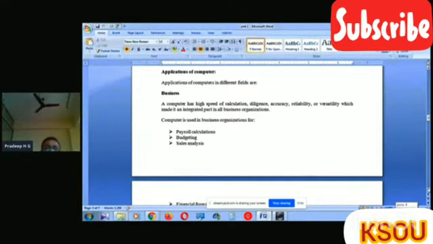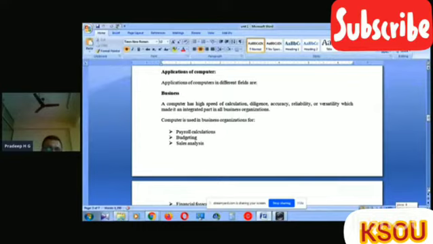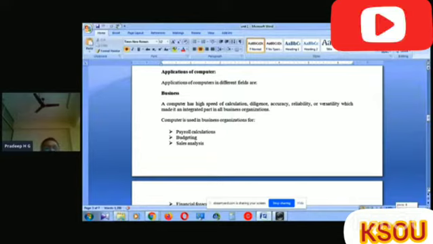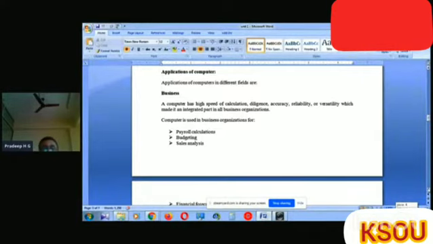Payroll means the salary of the employees who are there in the firm or the organization. Then budgeting. Budgeting plays a major role in a business organization, and it is performed with accuracy by using the computer system.